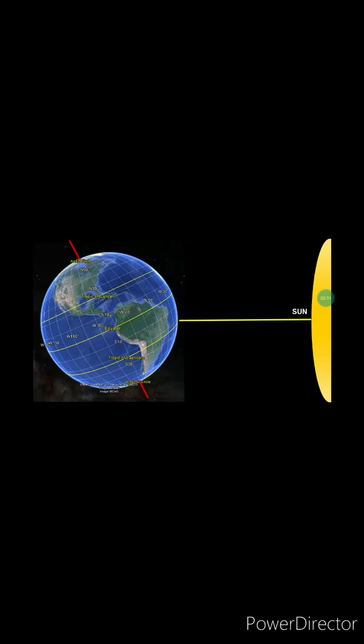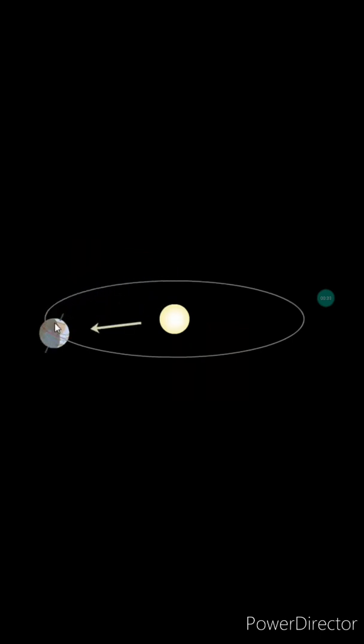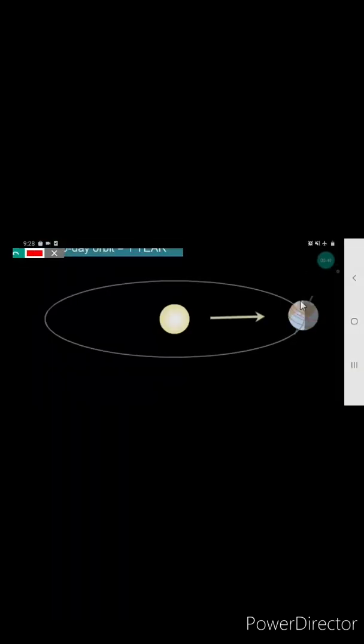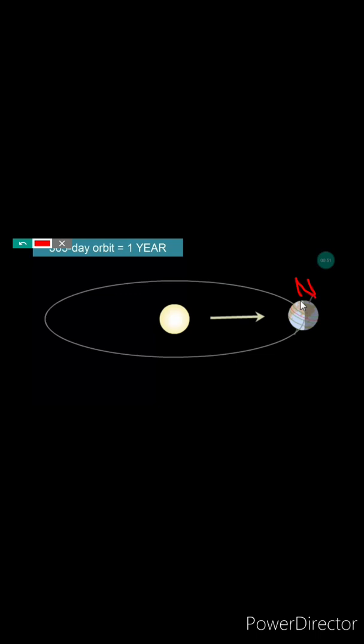Our earth is a little tilted on its axis, and this is the reason why only half of the earth is receiving the sunlight. Now this movement is the revolution, and this movement is happening on the orbit and is completed in 365 days. Now here, my dear, if you observe very nicely, this is the north and this is the south. That means the northern hemisphere and southern hemisphere.